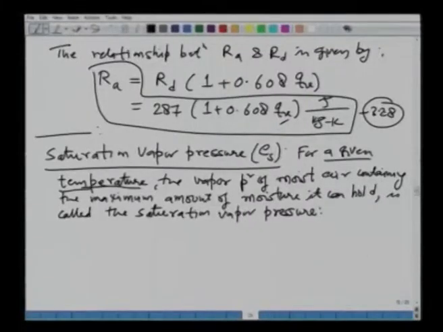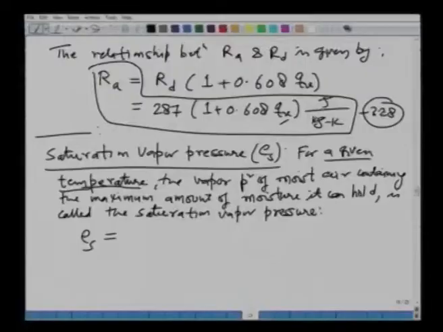That is why people have derived this equation for calculating ES. All right. If you know the temperature in the atmosphere, you can find out the corresponding saturation vapor pressure. Okay. And I will give it to you directly without any derivation, as our objective in this course is to use these equations as hydrologists, not scientists.